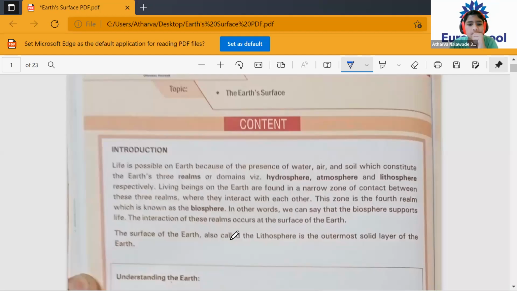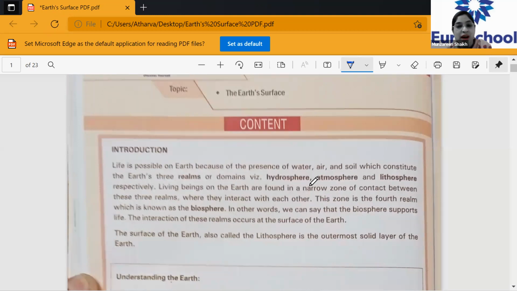Earth surface. Life is possible on Earth because of the presence of water, air, and soil, which constitute the Earth's three realms or domains. There is life on Earth only because of three reasons. Why? Because on Earth we have air, we have water, and we have soil. And all this is related to the three domains.